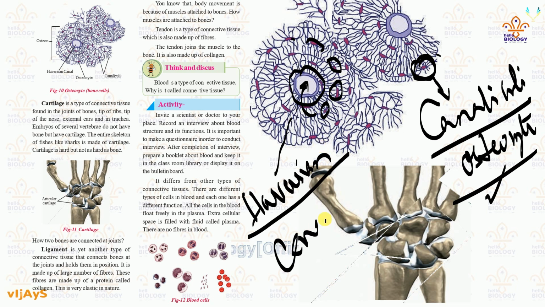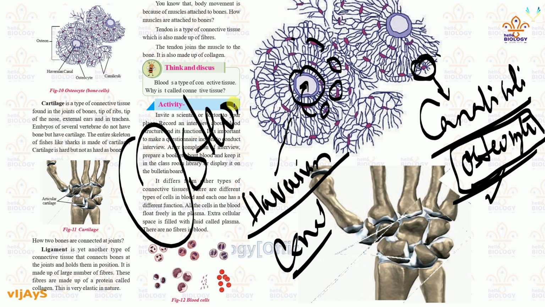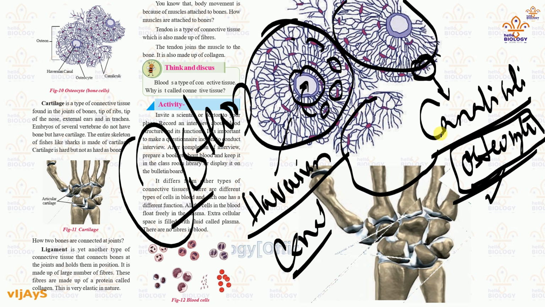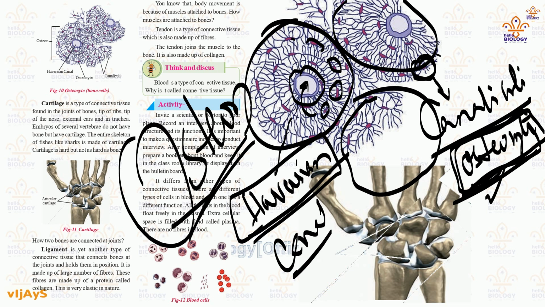This Haversian canal, along with that group of osteocytes, is known as an osteon. That means how many osteons are there? One, two, and this one incomplete. So approximately three osteons are there. One osteon consists of one Haversian canal and a group of osteocytes. This is important. Understood? And one more thing, the thread-like structures are called canaliculi.